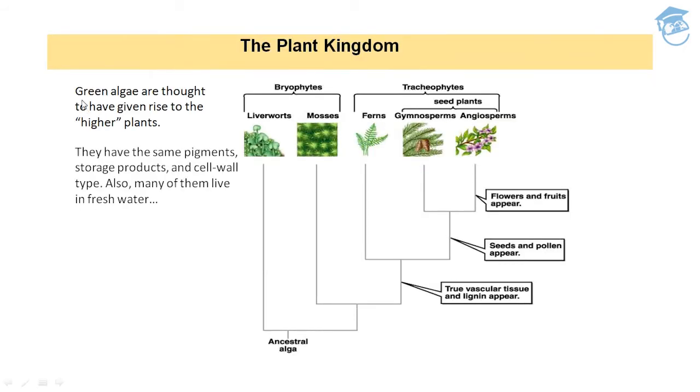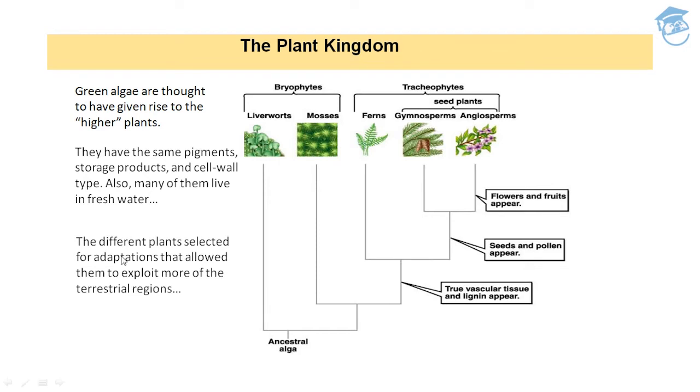Green algae are thought to have given rise to higher plants. They have the same pigments, storage products, and cell wall type. Also, many of them live in fresh water. And the different plants were selected for adaptations that allowed them to exploit more of the terrestrial regions.